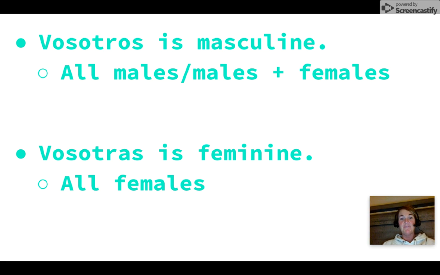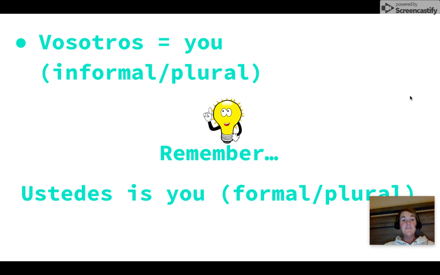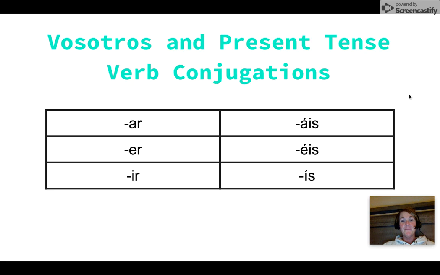That would be if you have all males or males plus females. And if you have all females, then you would use vosotras. Vosotros is probably what you'll see used more often, but you will run into vosotras as well. Vosotros means you. It's informal and it's for the plural you, like you all or you guys. Remember, ustedes is you formal, plural.